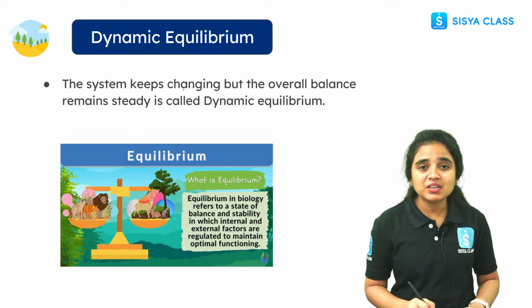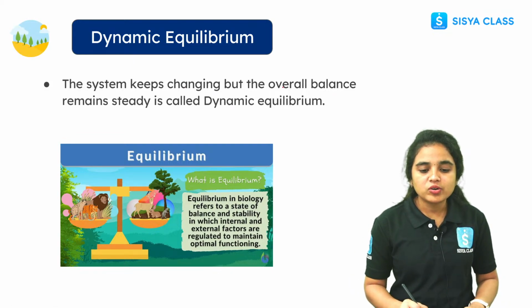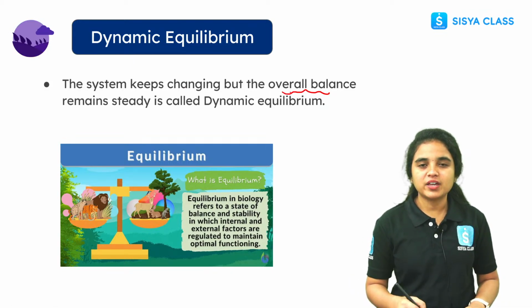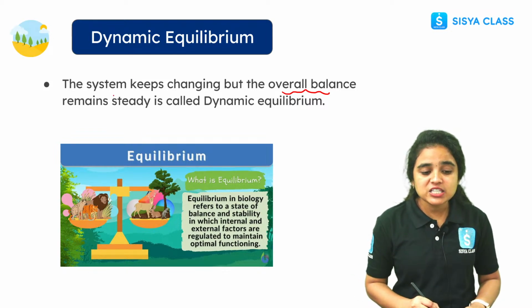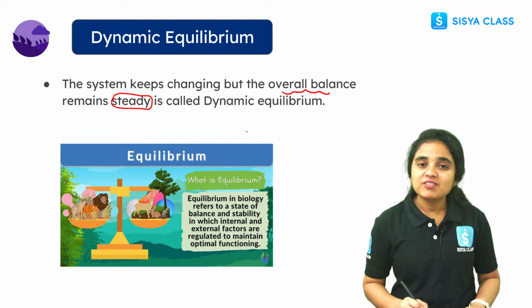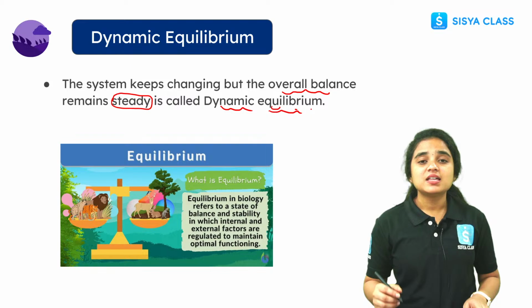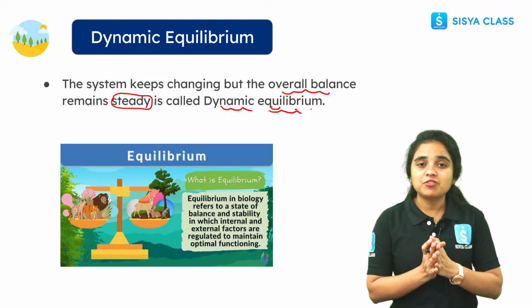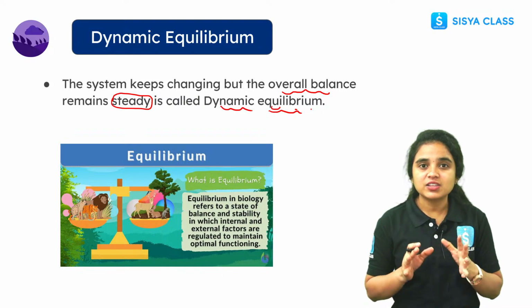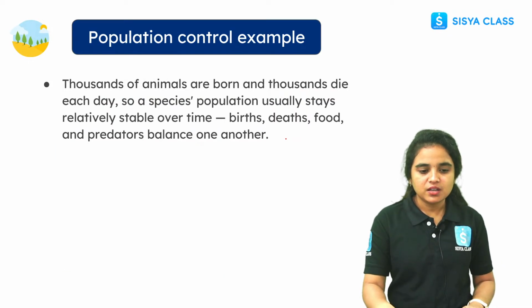The system keeps on changing, but overall balance will be maintained and will remain steady. Okay, we call it a dynamic equilibrium. What is dynamic equilibrium, students? Dynamic equilibrium means the system keeps on changing, but there is no overall change, like there will be a maintained balance with steady, right? So that we call a dynamic equilibrium.